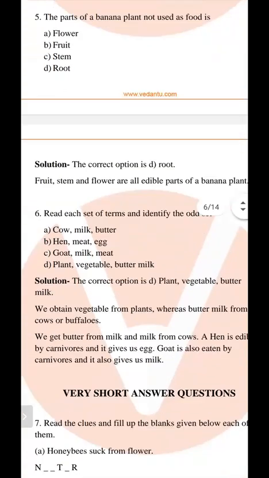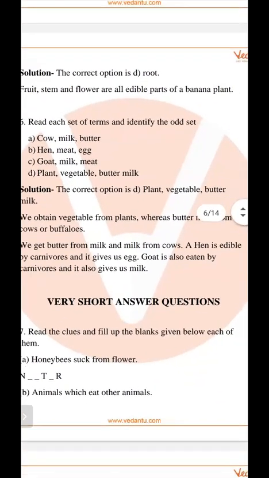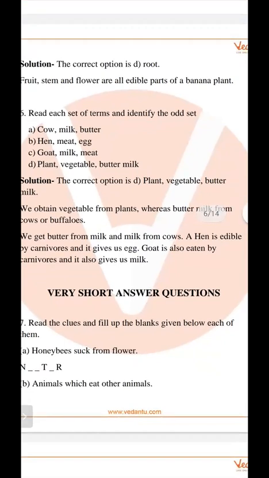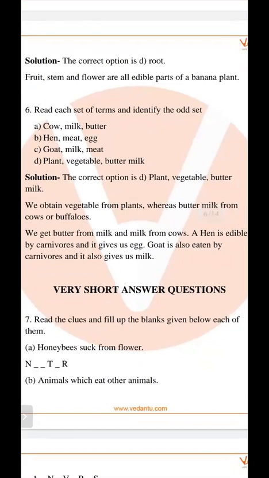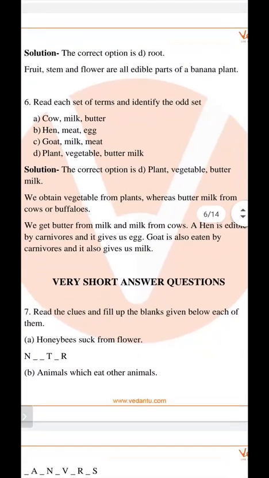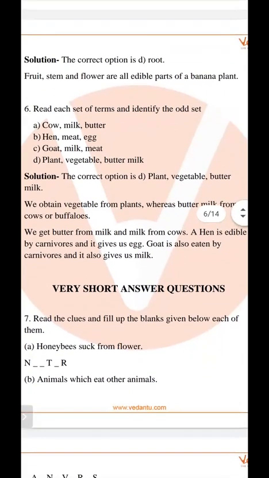So next is question number 6. Read each set of the items and identify the odd set. This is the cow, milk and butter; hen, meat and egg; goat, milk and meat; and plant, vegetable, and buttermilk. So this is a set of terms. You have to find the odd set. Which set is different from the others?